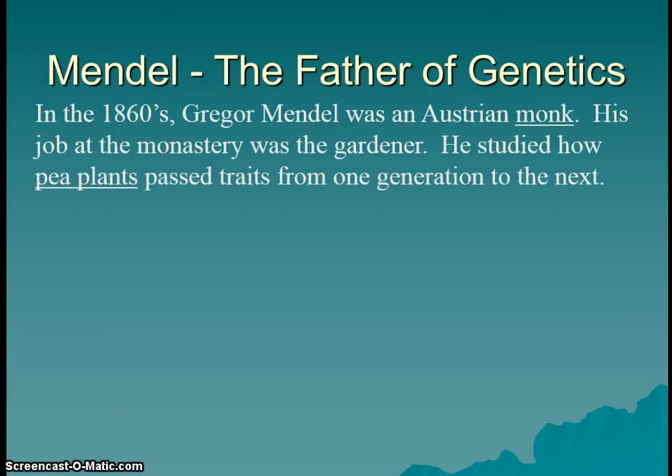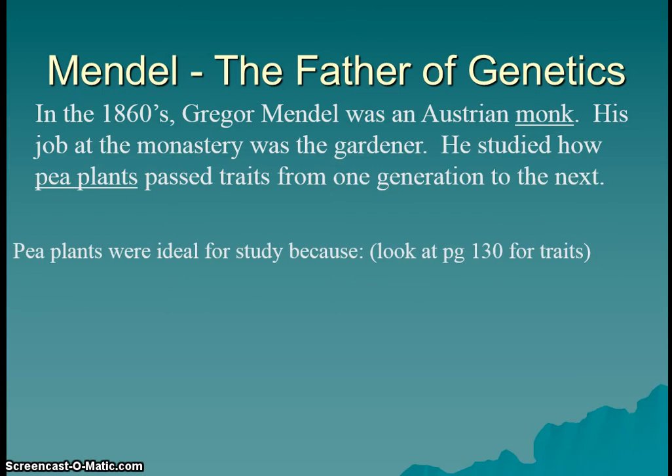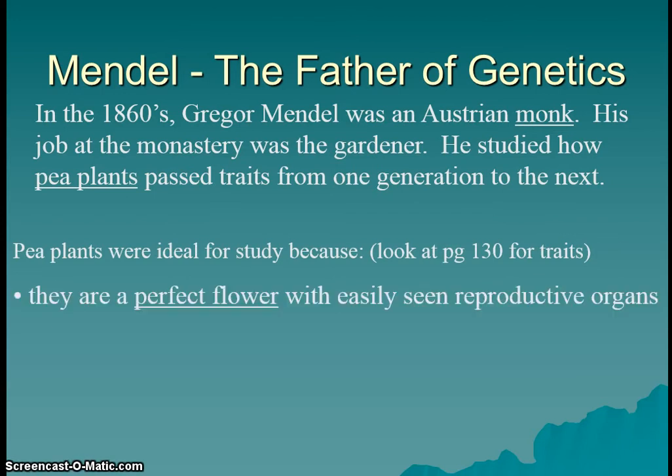So the first person who really studied genetics was Gregor Mendel. He was an Austrian monk in the 1860s, and he worked as a gardener. Now, while working as a gardener, he noticed that pea plants passed traits on from one generation to the next. And the more he studied them, the more he learned.